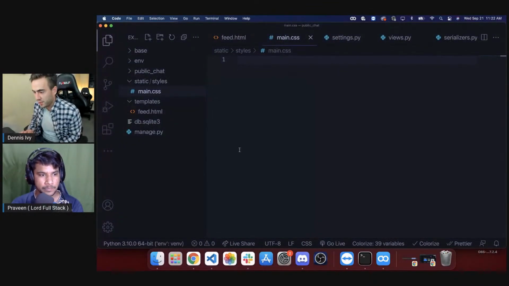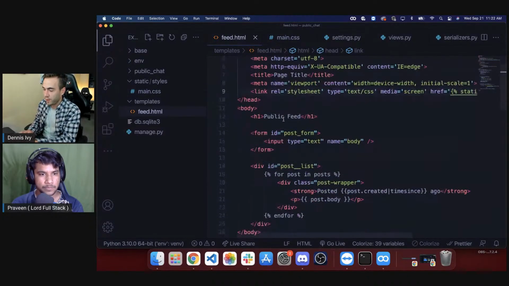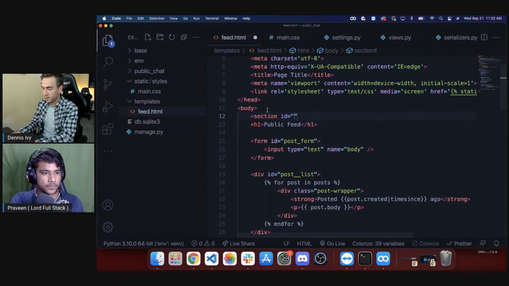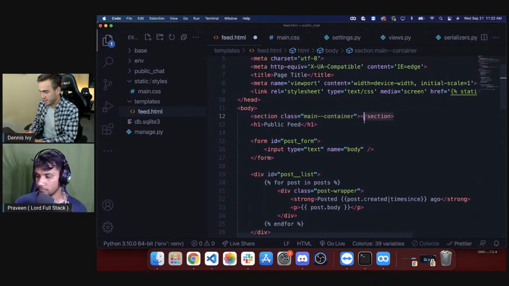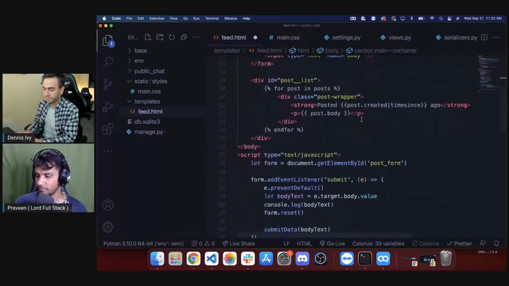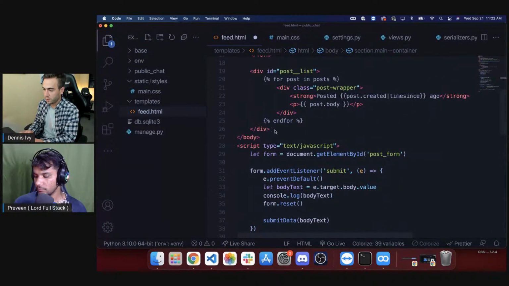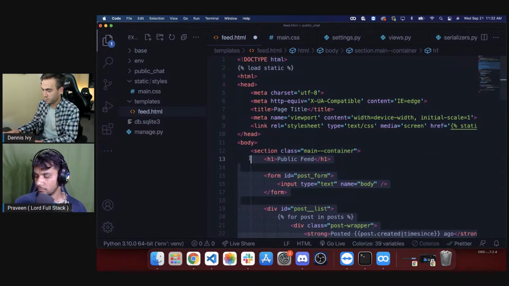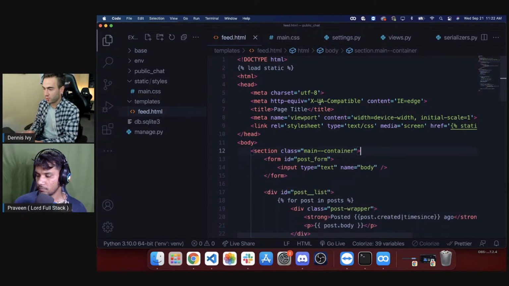So let's see. The first thing is, let's go into our feed. Let's add in a section tag here. We'll give it a class main container. And then we'll just take this closing tag, so we'll just wrap everything. So that's before the closing body tag. And I'm going to fix some indentation here. And I could just get rid of this H1 tag, so I don't need that. So we have main container.